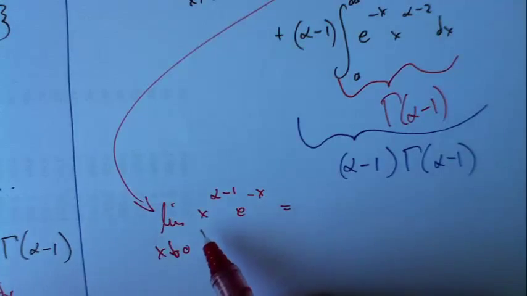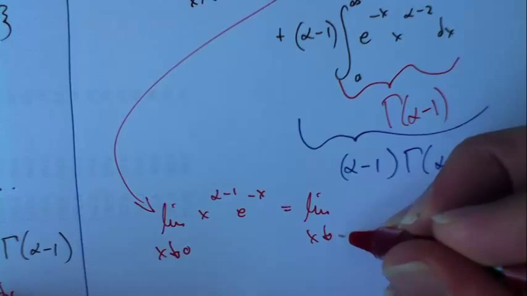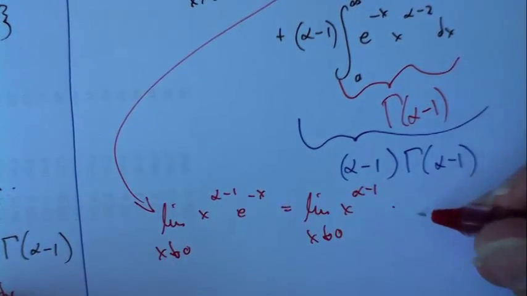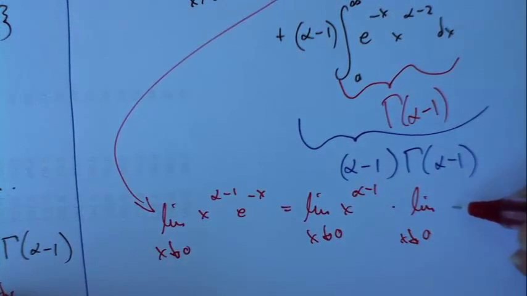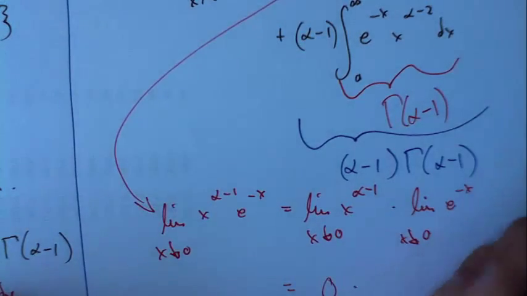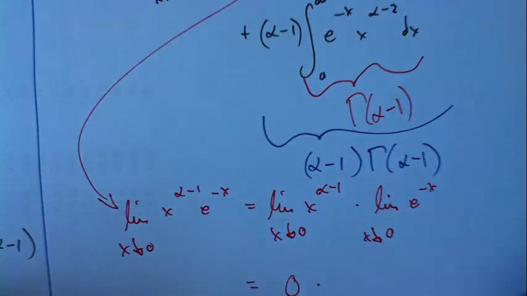So what is the limit of x to the alpha minus 1? If I take the limit, this is just 0, right? And then what's the limit as x goes to 0 of e to the negative x? It's just 1, right? So it's 0 times 1, which is 0.